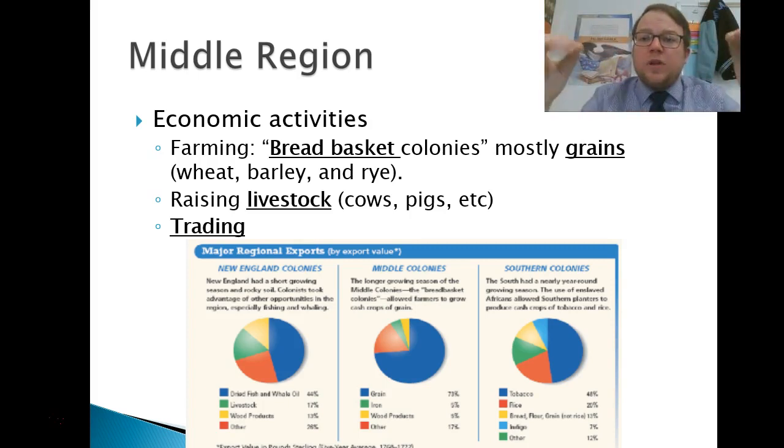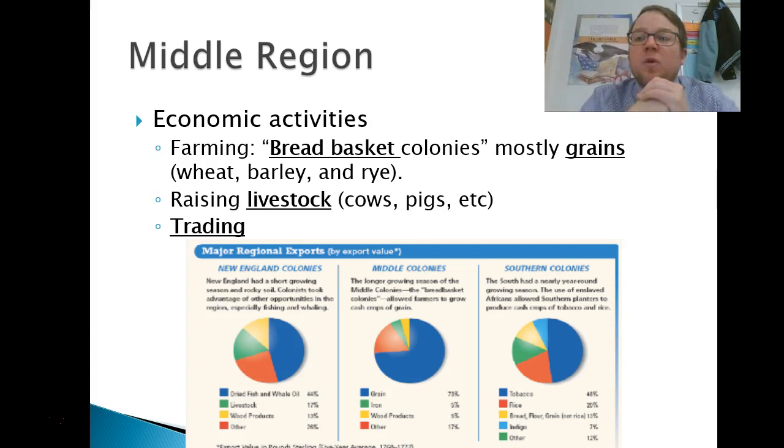Economic activities. You really got to remember breadbasket colonies. If you can remember that about the middle colonies, you'll remember pretty much everything that comes from the middle colonies. They're mostly grains, right? Wheat, barley, and rye that's going to be used to make bread in other places. They're not manufacturing and baking bread. It's not going to last that long.